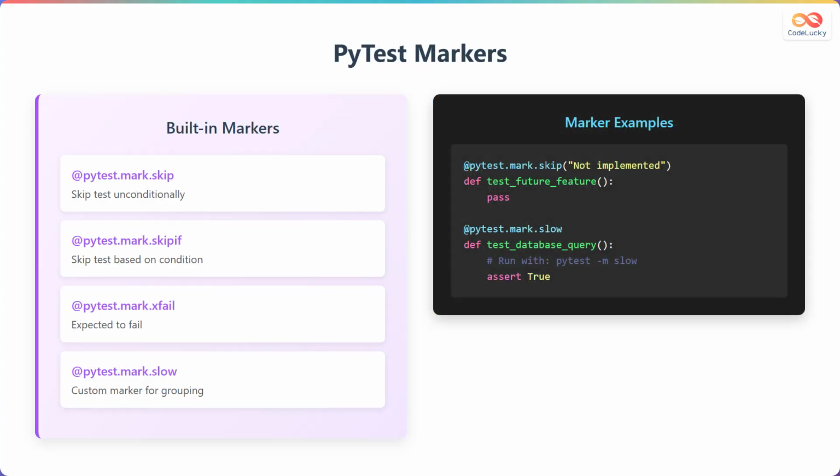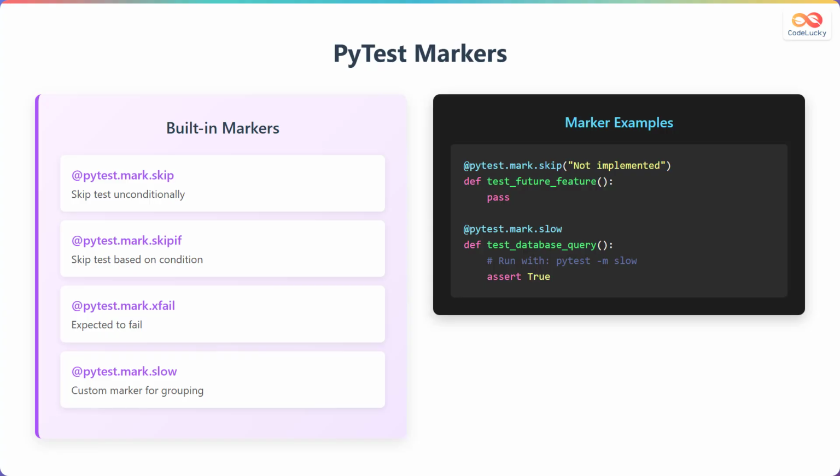Markers are decorators that add metadata to your tests, allowing you to categorize, skip, or modify test behavior. PyTest provides several built-in markers. The @pytest.mark.skip marker unconditionally skips a test, useful for tests that are not yet implemented. The @pytest.mark.skipif marker skips tests based on a condition, such as operating system or Python version.